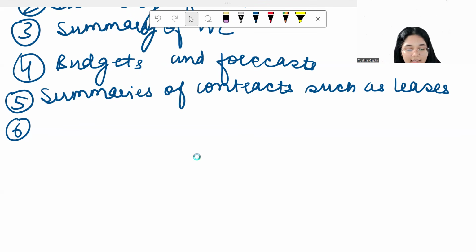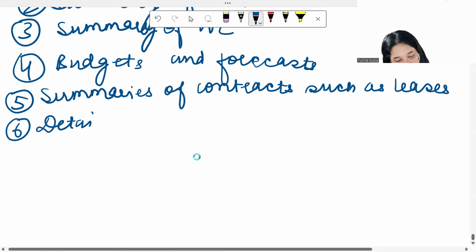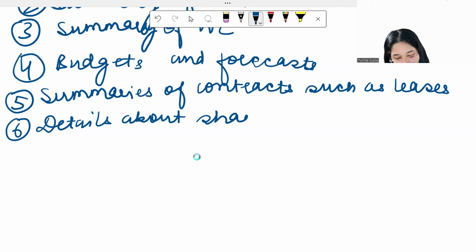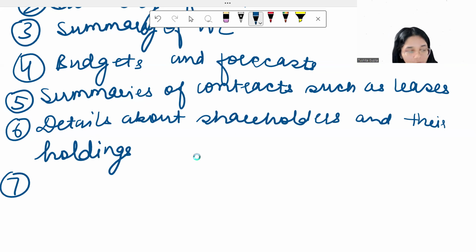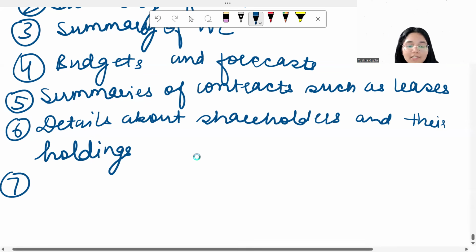All right. So the next thing that you could ask is probably the details about the shareholders and how much holding each of these shareholders hold. And what else could you perhaps ask more about?